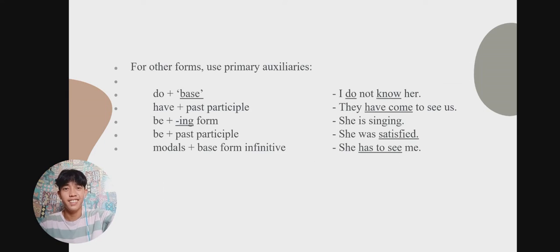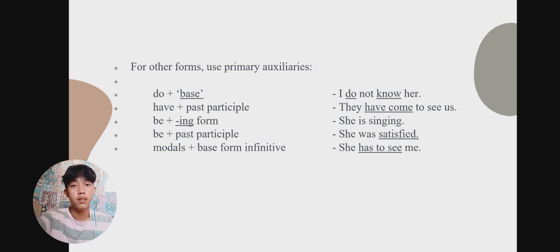I'm not finished yet. So for other forms, use primary auxiliaries. So the do plus base. The base is the first type of finite verb forms. So we use the do plus base. There is an example here: I do not know her. So the do is the given, and the base is know.